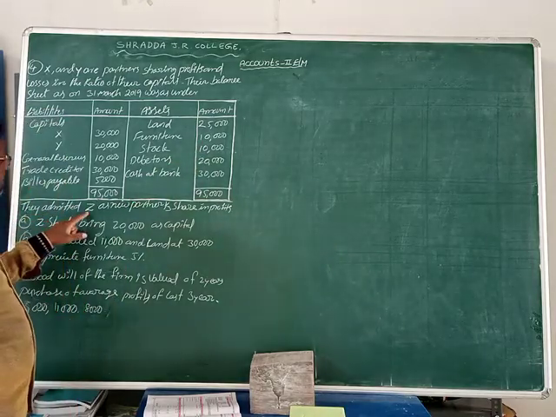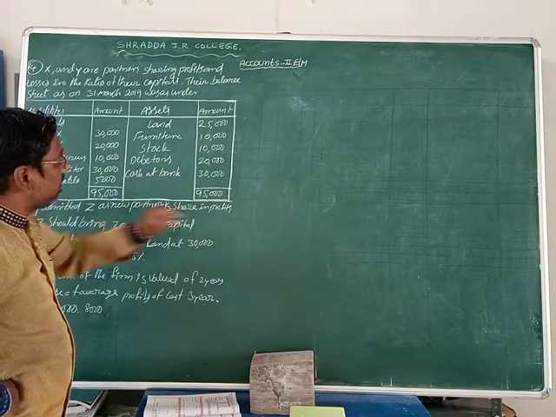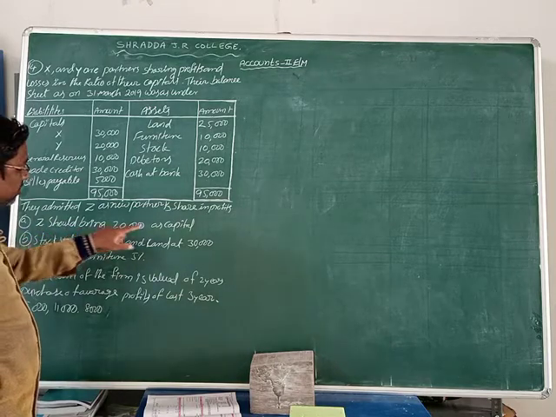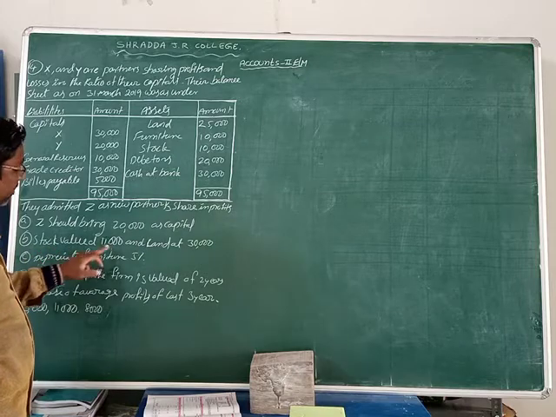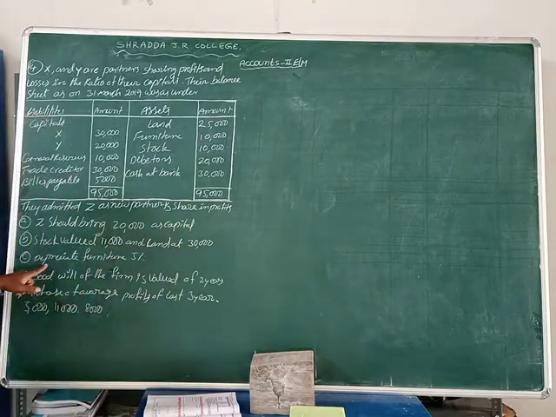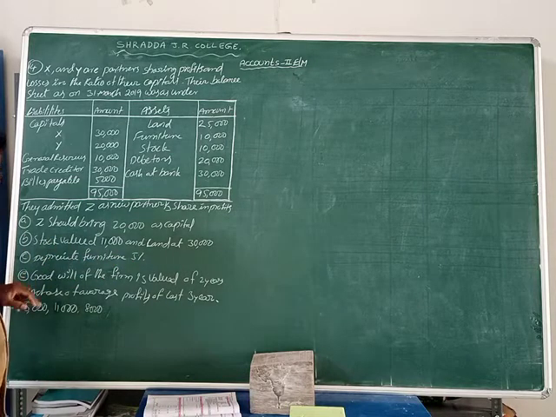They admit Z as a new partner for 1/3 share in the profits. Z should bring 20,000 as capital. Second, stock is valued at 11,000 and land at 30,000 rupees. Depreciate furniture by 5%.